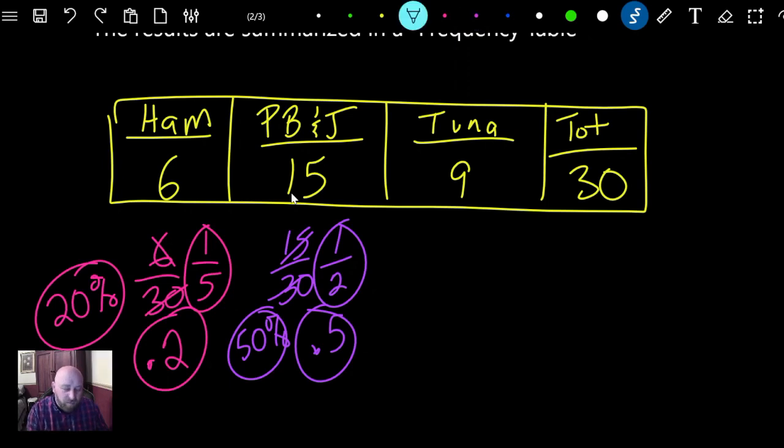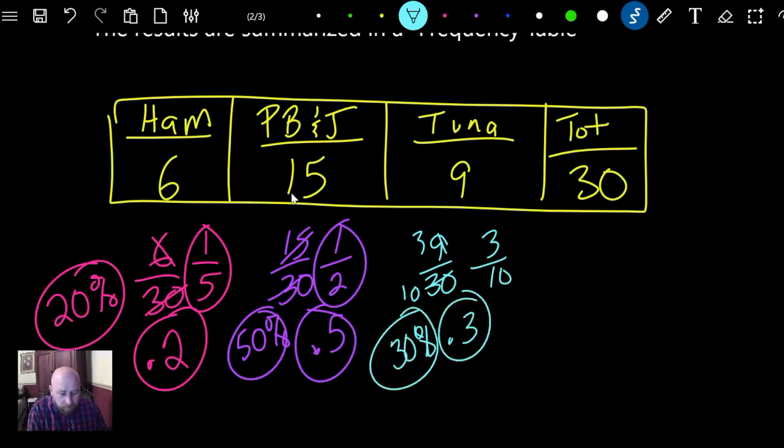But let's actually figure it out just to make sure. 9 over 30. We can reduce that. 3 goes into both of those, so 3 over 10. That's 0.3 or 30%. All right, so there are your different probabilities. They're all the same thing. If we're doing percents, it's 20, 50, and 30.